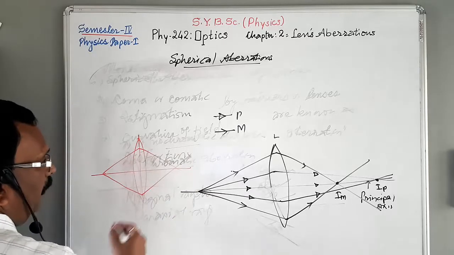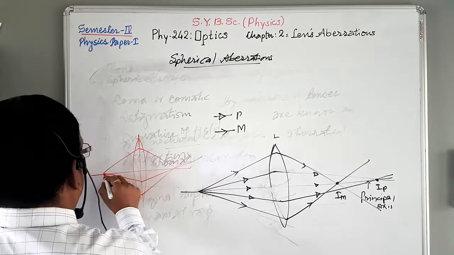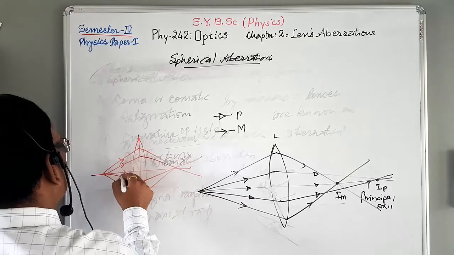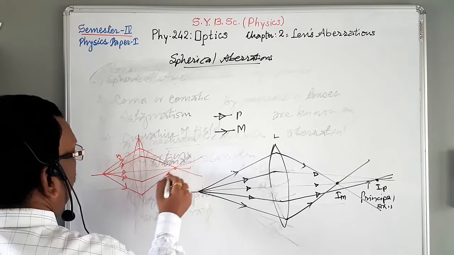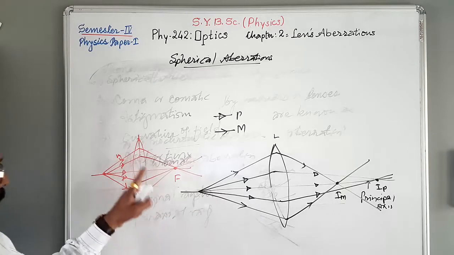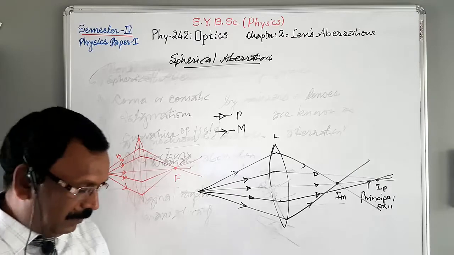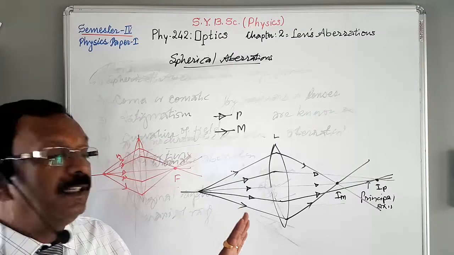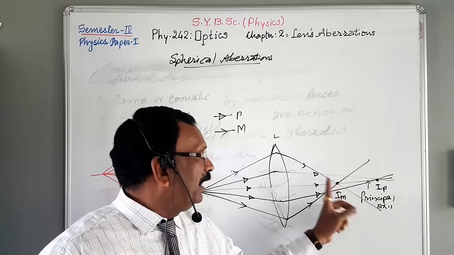Suppose these are the marginal rays. If you see here, marginal rays and paraxial rays. These are the paraxial rays, these are the marginal rays. And when all the rays come to focus on a single focal point of the lens, then this is the proper formation of image.